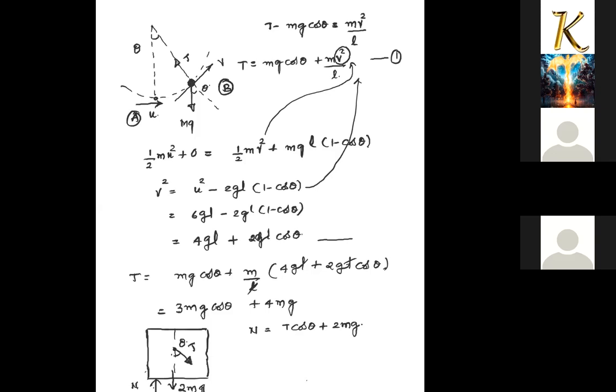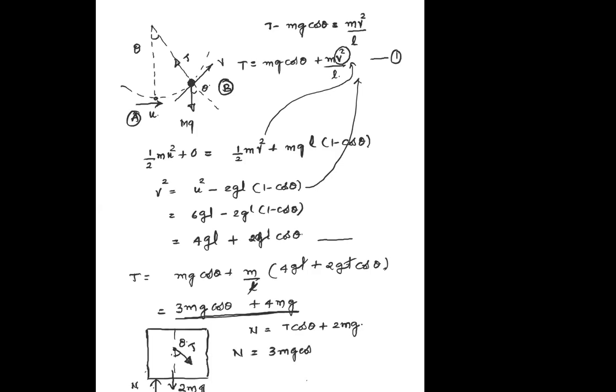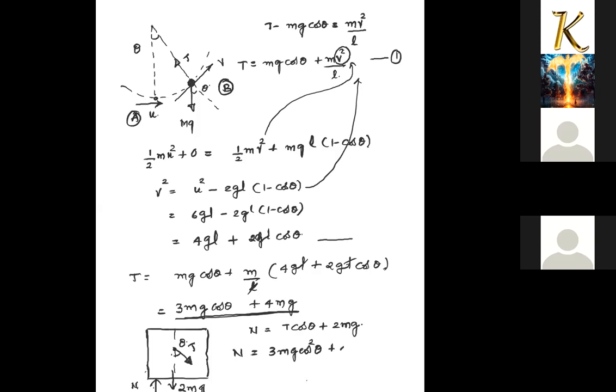So N is T cos theta, इधर ये T वैल्यू हमको इधर से derive कर लिया, so 3 mg cos square theta plus 4 mg cos theta plus 2 mg, which is the normal force,